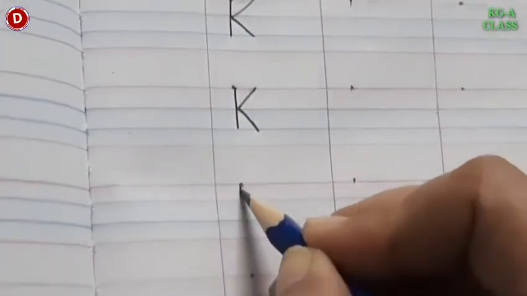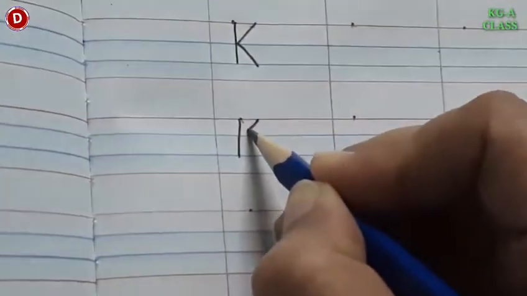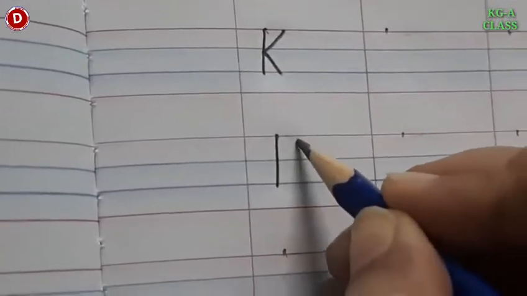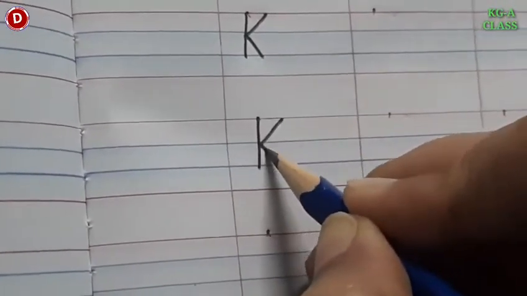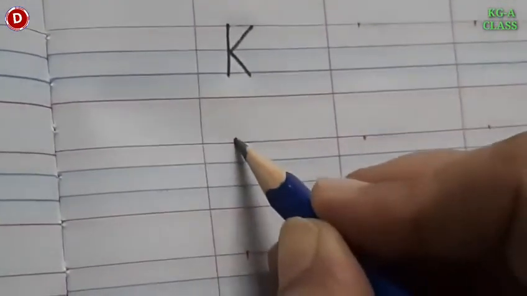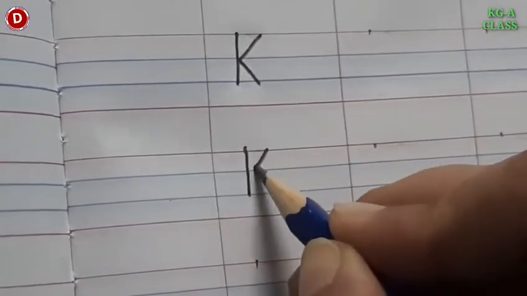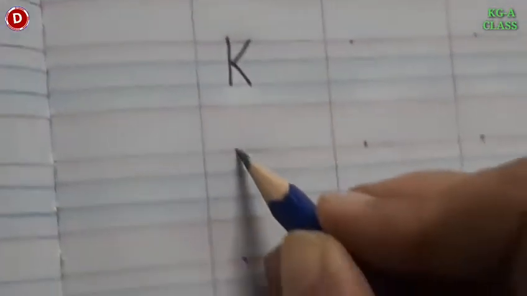See, in this way you have to write. First a standing line, then two slanting lines. See, like this.